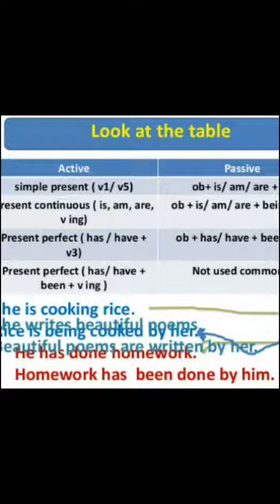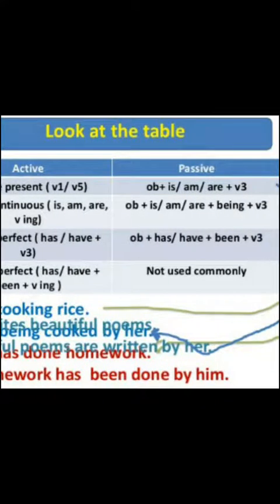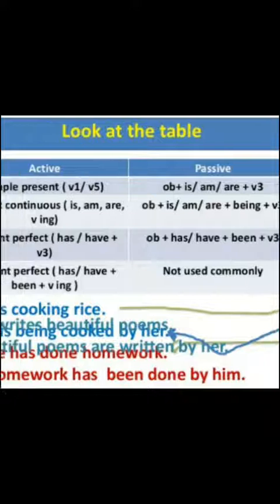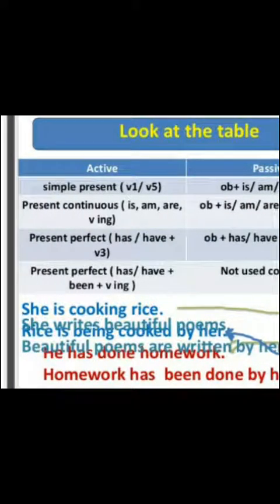Simple present tense. In active voice, in simple present tense, the first form is given, or s or es. When you have to change simple present into passive voice, the format will be object plus is, am, are, and after that the third form of the verb is always used in passive voice. Present continuous tense.